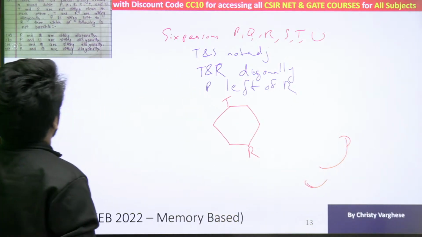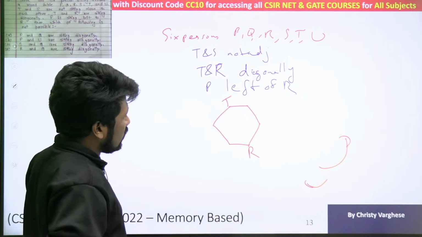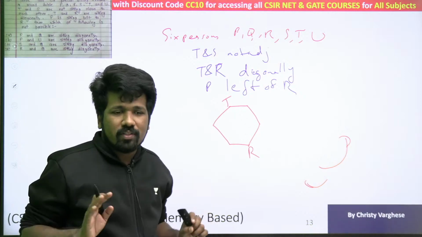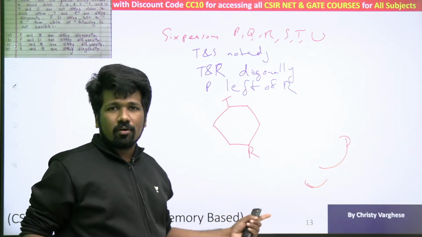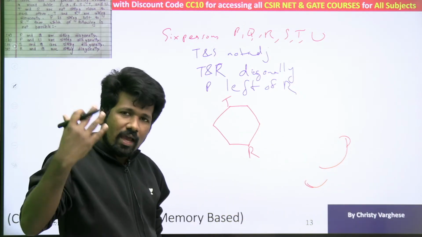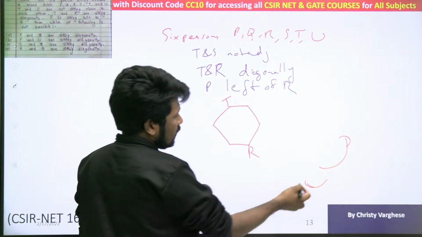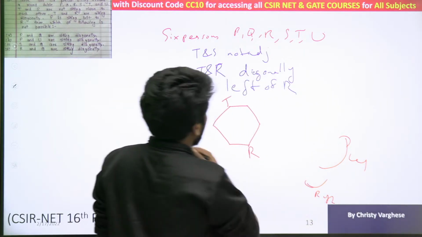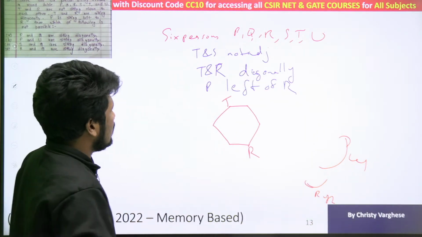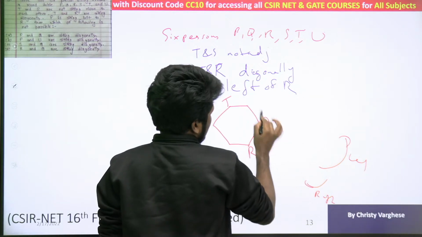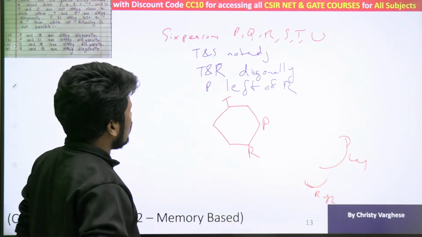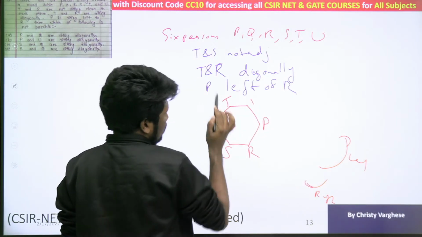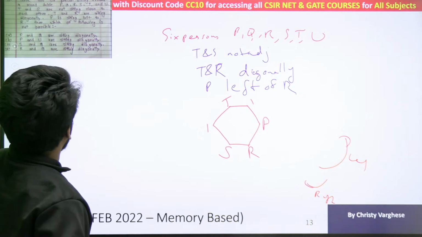Because some people can argue that they are sitting around a round table, but whether we are looking at them or we are at the position of them, that way you can get confused, clockwise and anti-clockwise. That is why fix a convention that you want and that will work. So I am fixing anti-clockwise as left, clockwise as right, and throughout the question I am following that convention. So P left of R means I can place P here. Now T and S are not adjacent means S cannot come here, S cannot come here, S should come here only. So now we got this much.